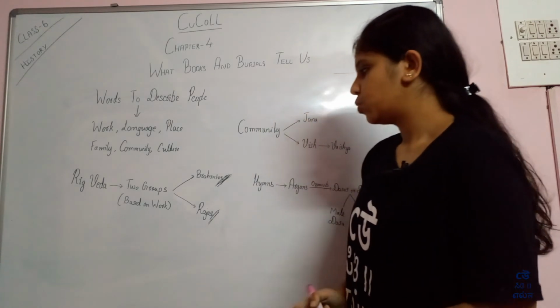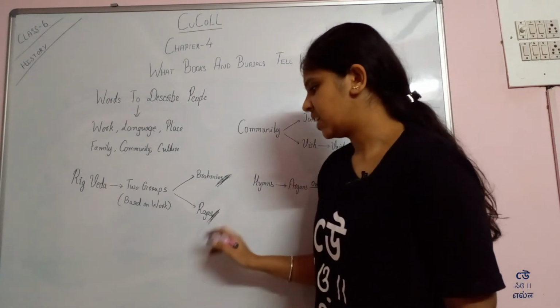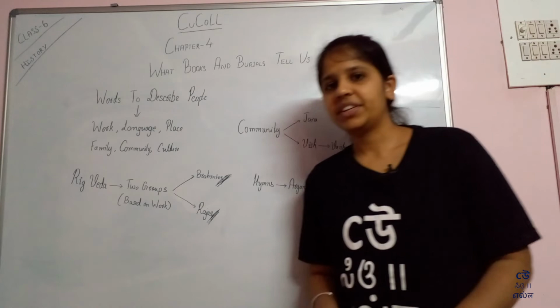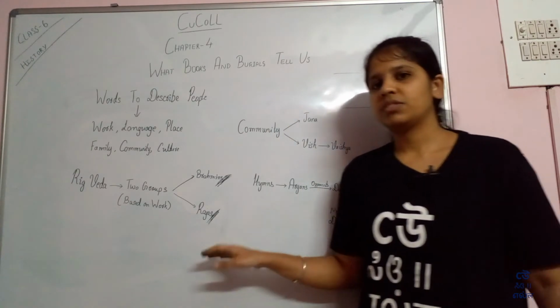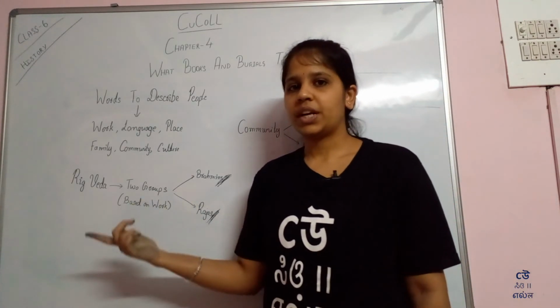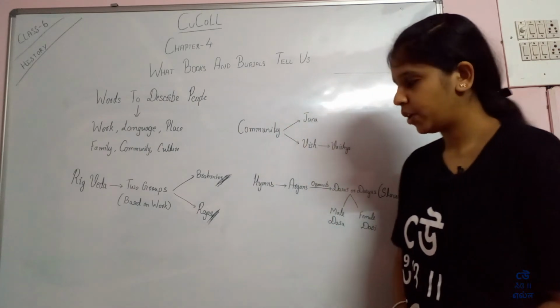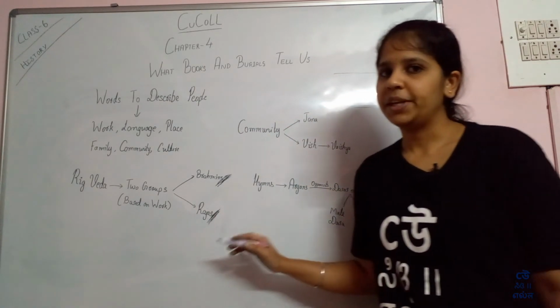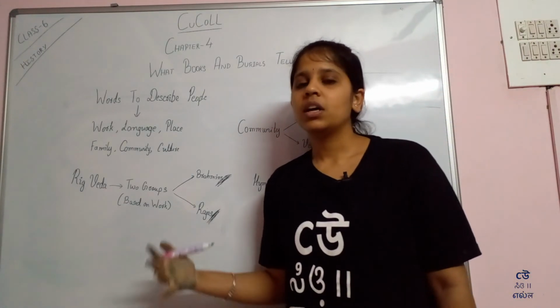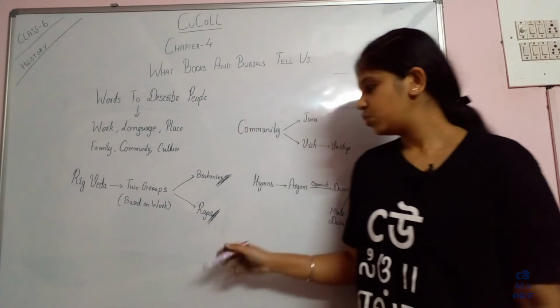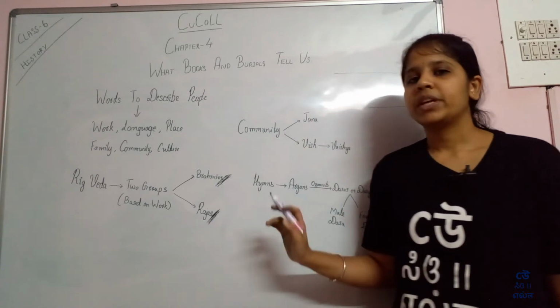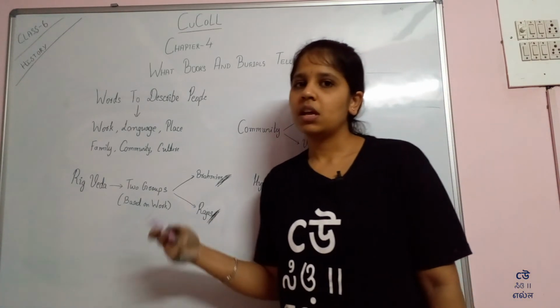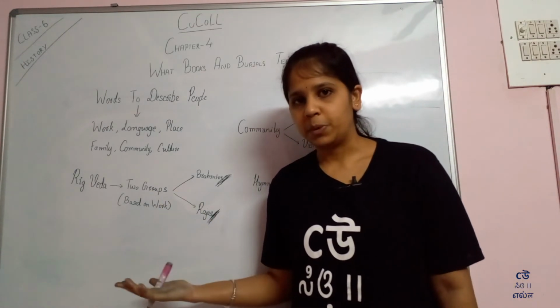These Rajas are very different from the Rajas we are going to study in the further chapters. The Raja from the Rigveda period is only a leader of a community whose sole responsibility is to protect his community or his people.